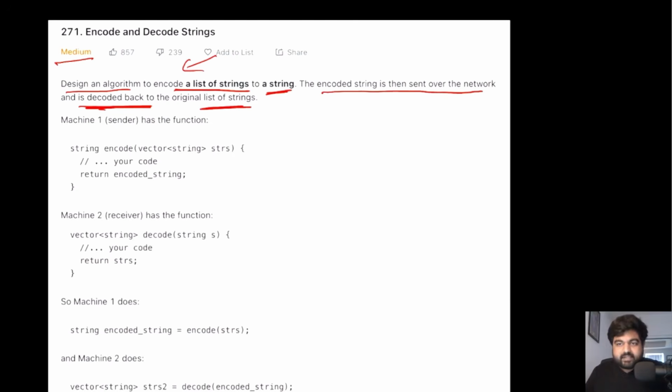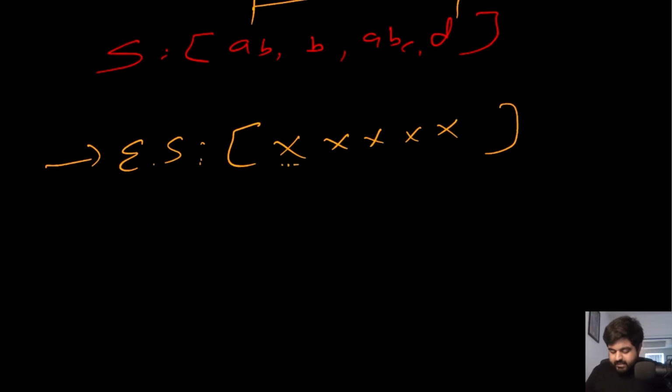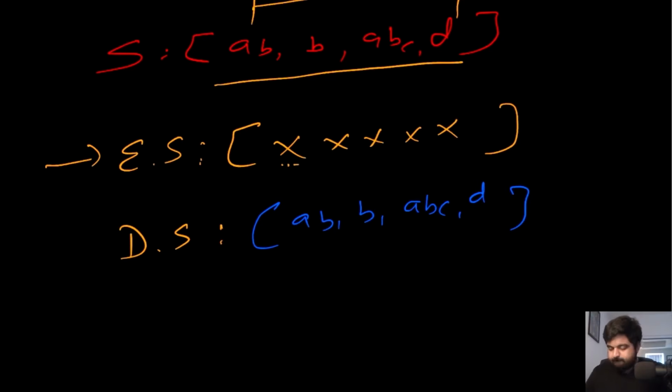So let's try to understand this with an example. Suppose we are given a bunch of different strings that look like this. After this, we will create an encoded string. This encoded string is a combination of all of these four items, and it is just a single string. So let's say that this is the encoded string we have created. After creating it, we need to write a function to decode the string as well. After we decode the string, we should get a response that exactly looks like this, which would be the original list we would get. And this is what we need to return. So we need to write the algorithm to encode the strings and also an algorithm to decode them.